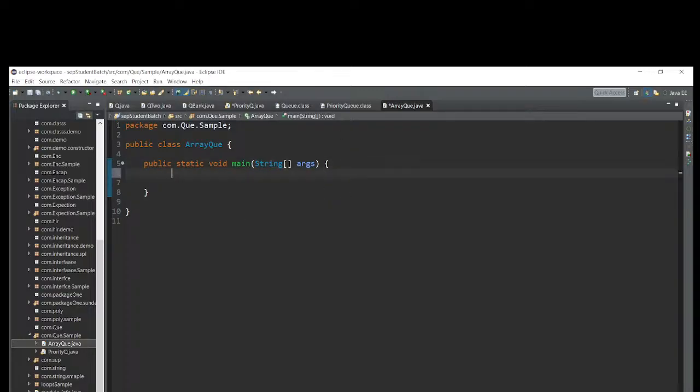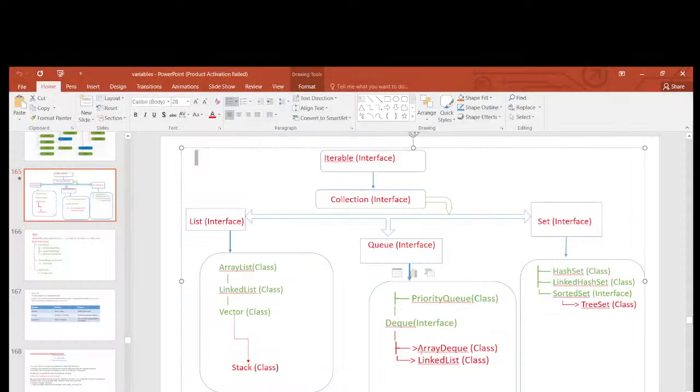Now let me create one class. I want to explain LinkedList. So LinkedList is my implementation class, and with the new keyword we have to create the object equal to one reference variable. Let me take the reference variable for LinkedList, so let me write LK, and their interface is Deque, right? ArrayDeque implements the Deque.